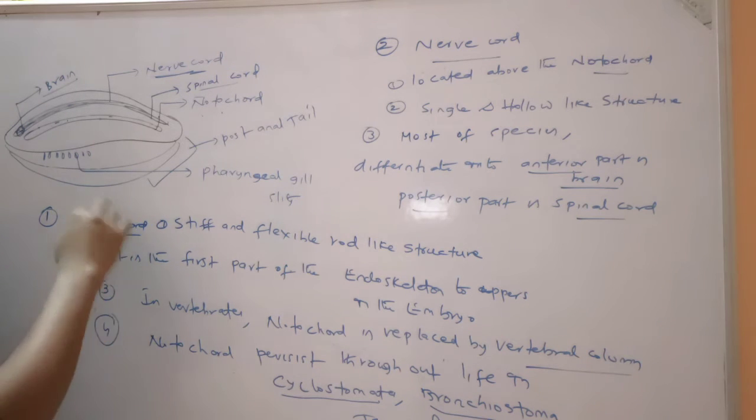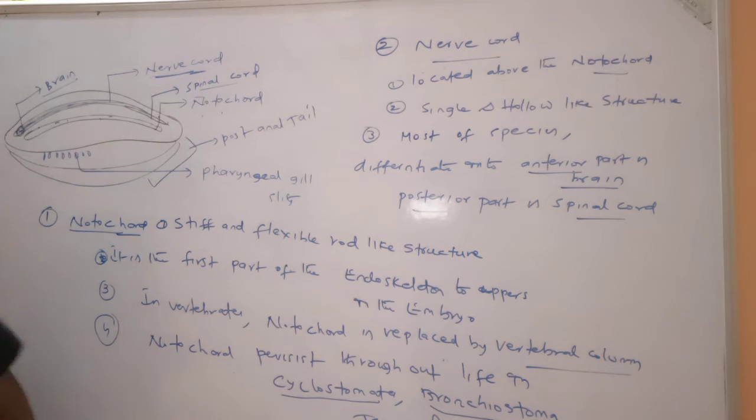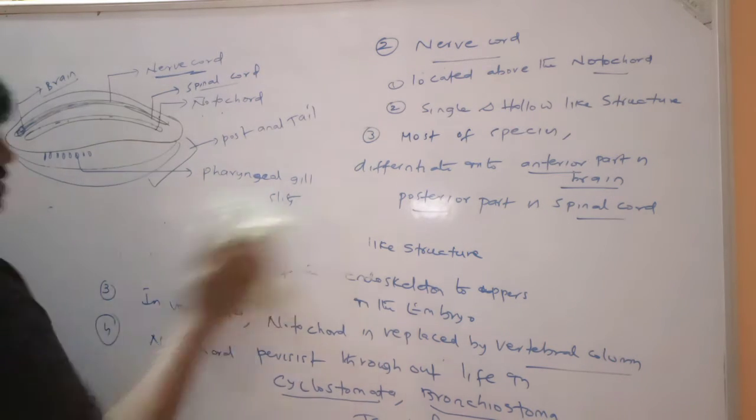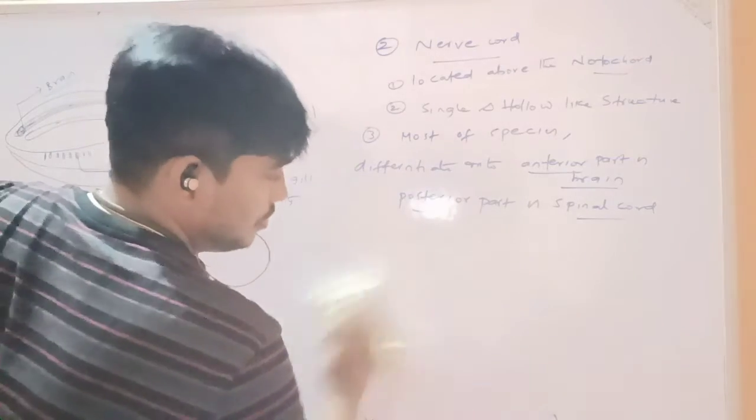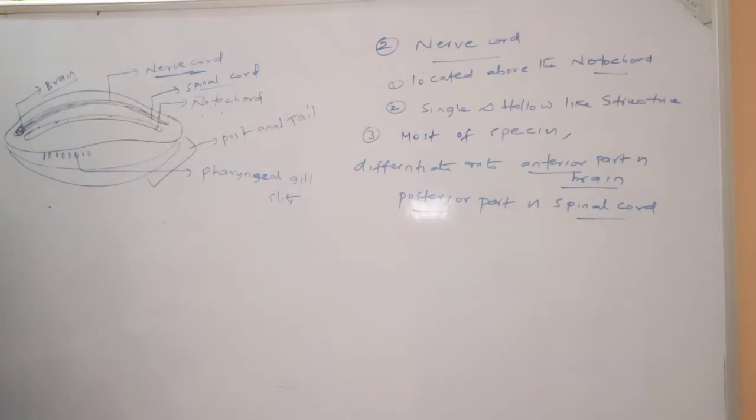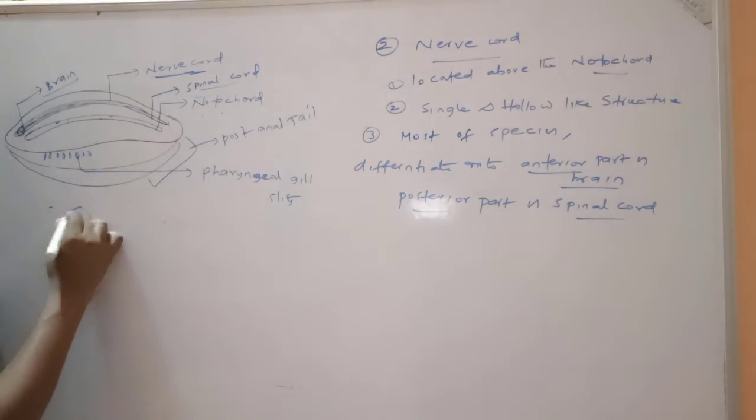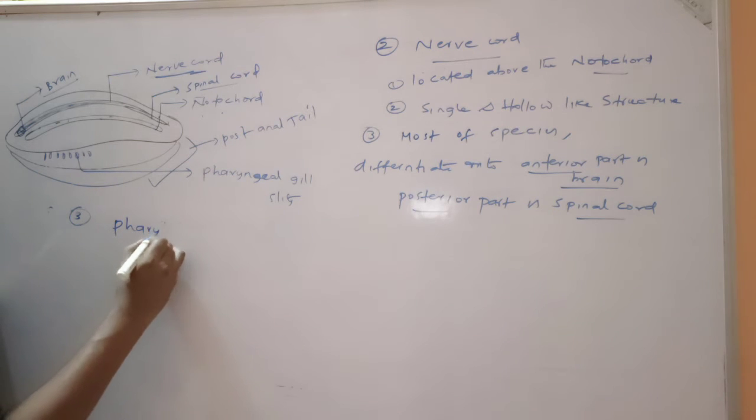Next one, pharyngeal gill slits. Third one is pharyngeal gill slits.